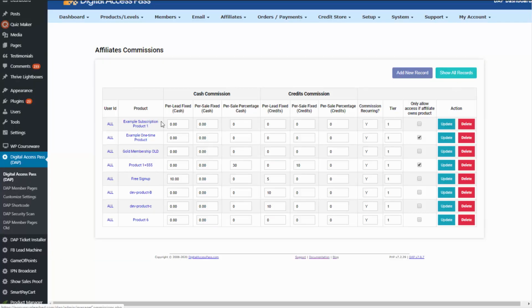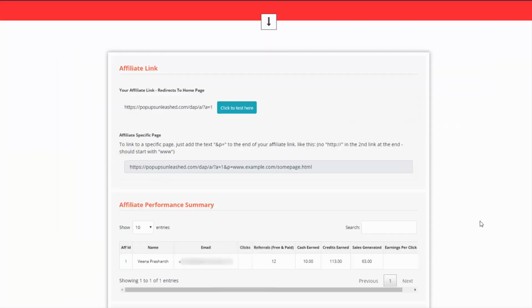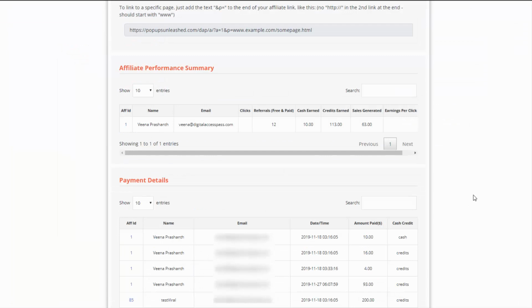DAP also comes with a built-in affiliate module where your members can be instantly enrolled as affiliates. From two-tier commissions, detailed reporting, commission override, pay-per-lead and pay-per-sale commissions, fully customizable affiliate dashboard. You can do it all using DAP.